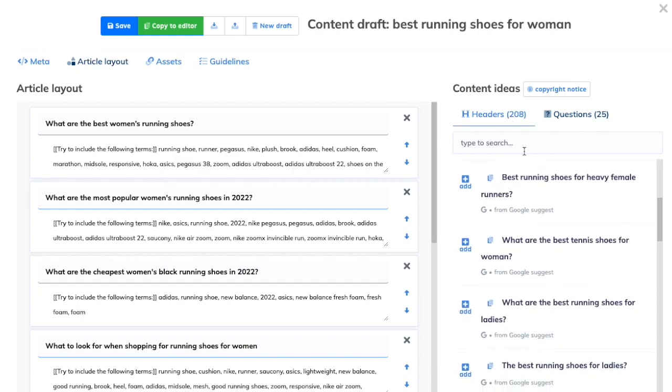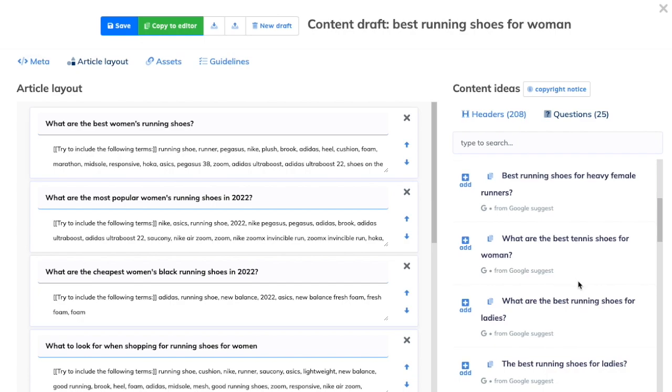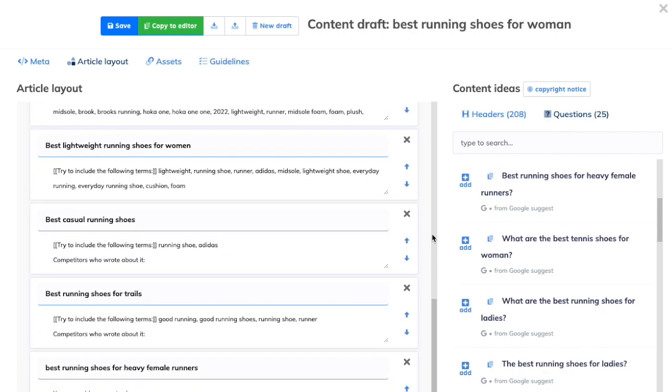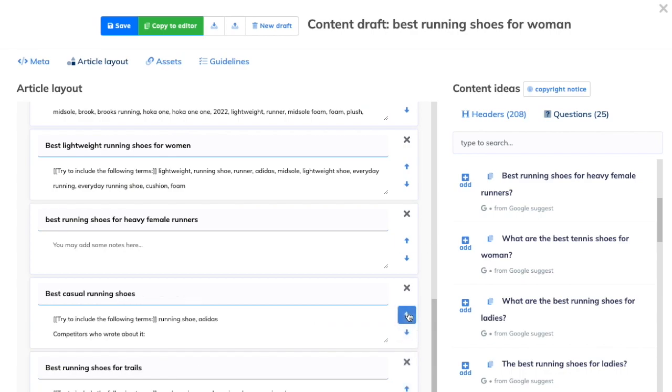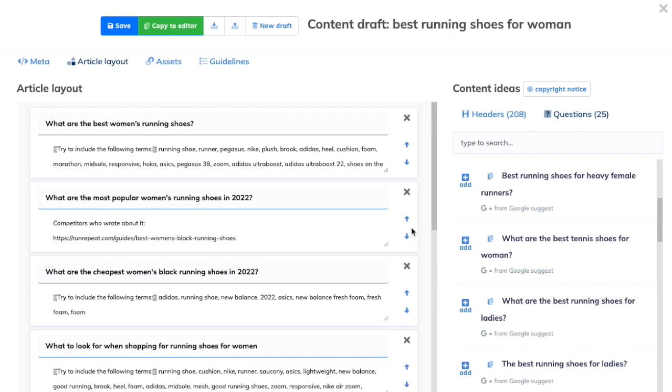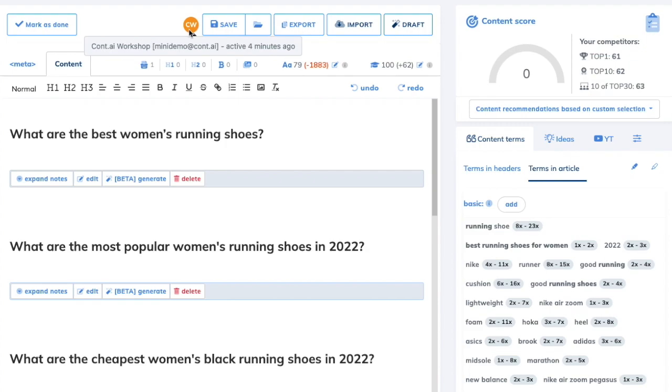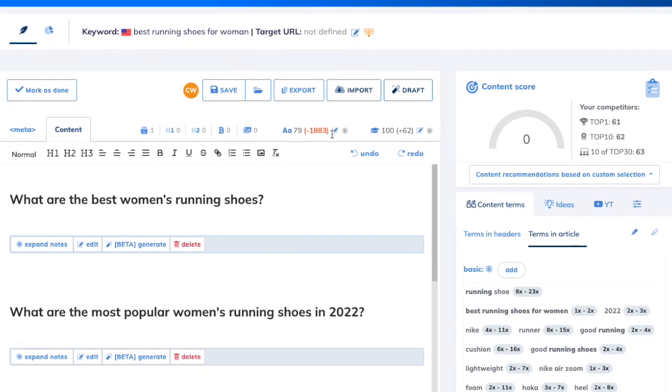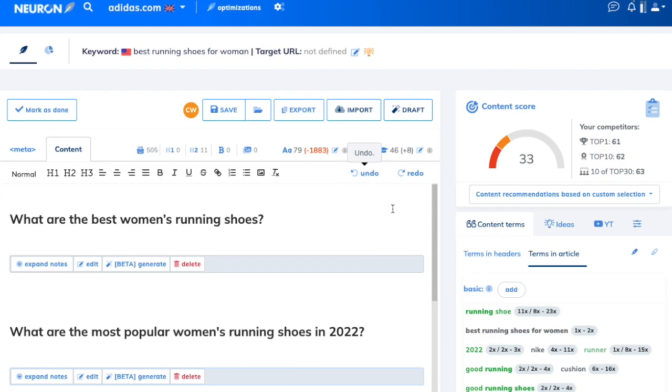So there are not only the headers from the competitors, but you can also use the questions from Google, like for heavy female runners. So, okay, I'm a heavy runner, what should be good for me? And then you can just manipulate those sections and place them according to your article structure, higher, lower, whatever you like. When it's fine, you can save it, or you can just straight copy to the editor. And this is how it looks when you copy the article structure from a draft to the editor.